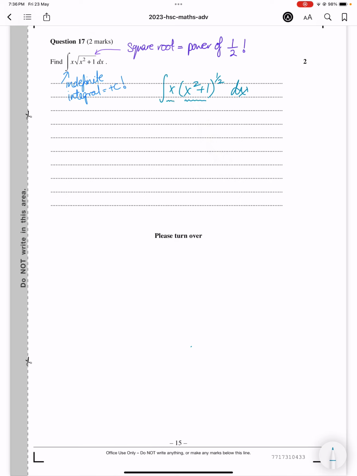So now all that's left to do is to look at what's on the inside of the bracket and what's on the outside of the bracket. If we can make the outside the direct derivative of what is inside the bracket, that will enable us to integrate this properly. So the derivative of what's inside the bracket would be 2x.